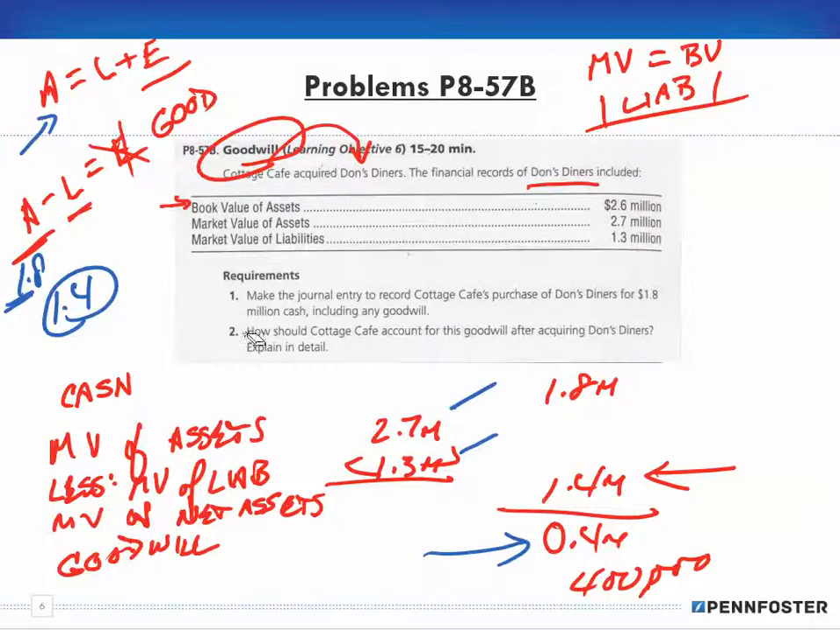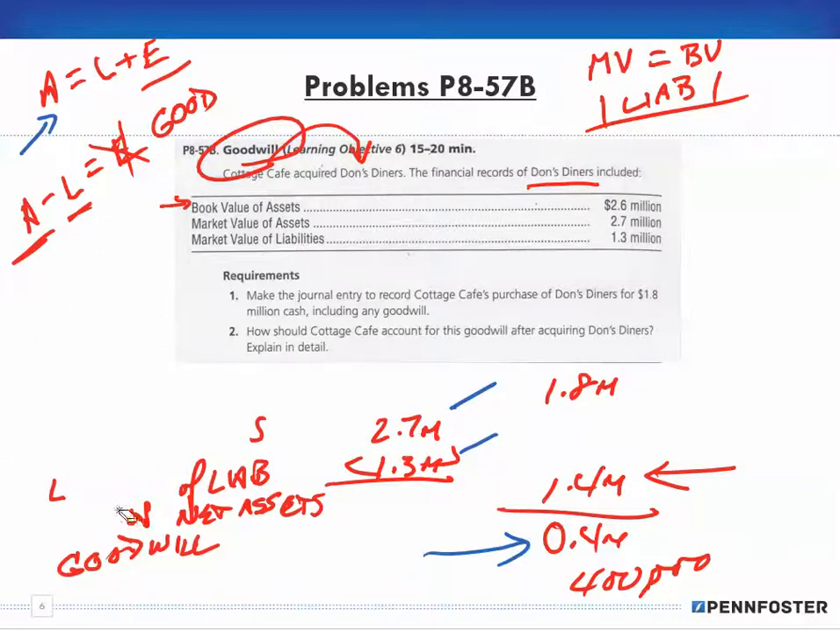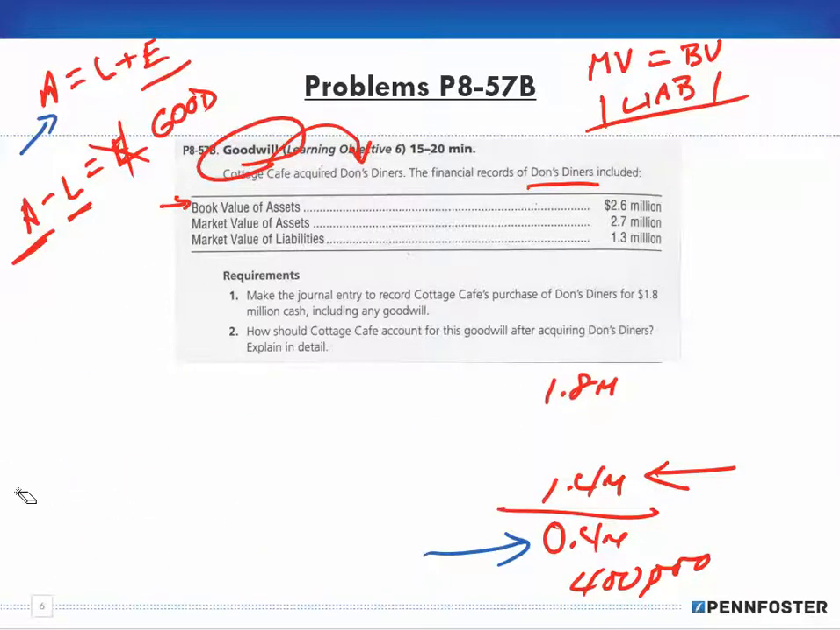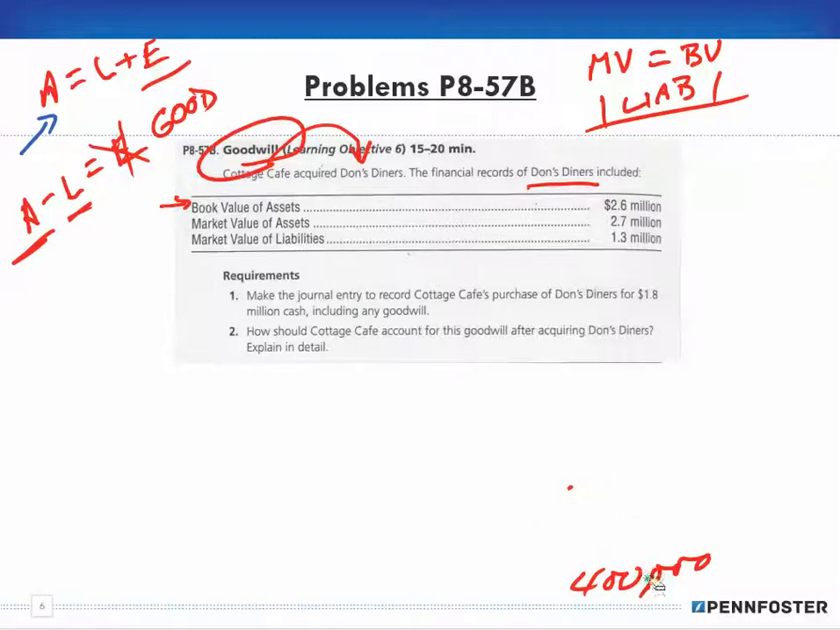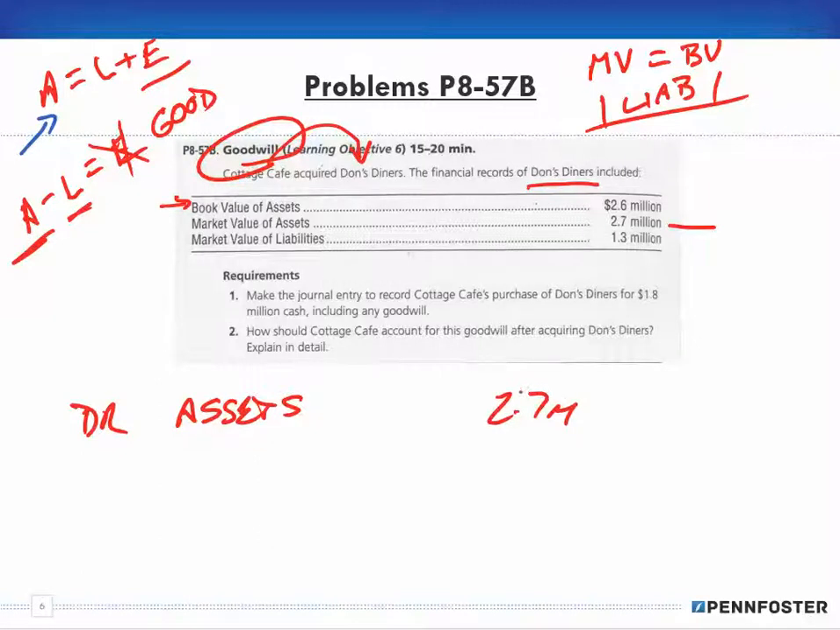All right. So pause the video and write this down because I have to make the journal entry. Okay, so if we have assets of 2.7 million, we're going to debit our assets for 2.7 million. And we have liabilities of 1.3 million, so we're going to credit our liabilities for 1.3 million.